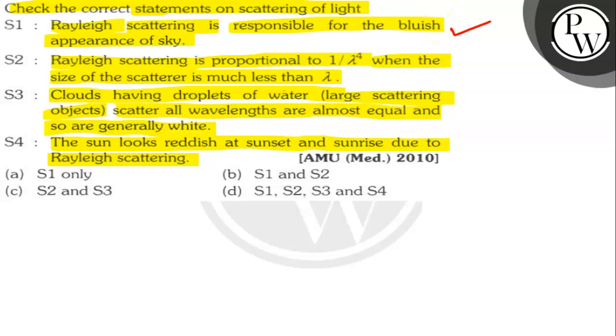Okay, so let's find out why Rayleigh scattering is proportional to 1 by lambda to the power 4 when the size of the scatterer is much less than lambda. When light passes from one medium to another medium, say air or a gas or water, a part of the light is absorbed by particles of the medium and subsequently radiated in a particular direction. This phenomenon is termed the scattering of light.